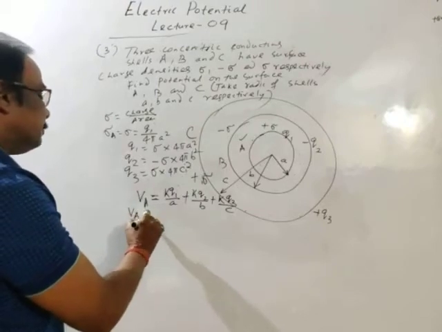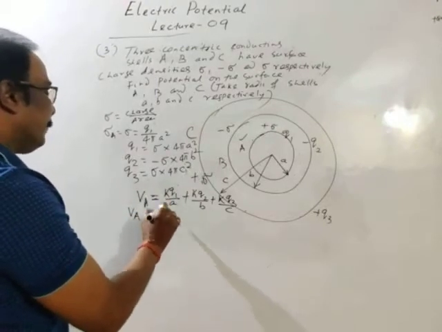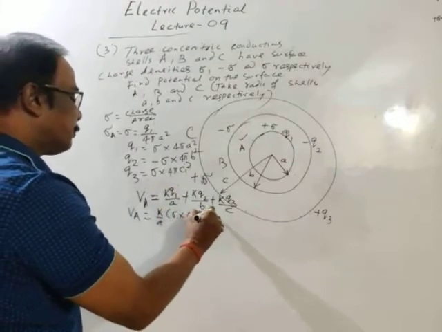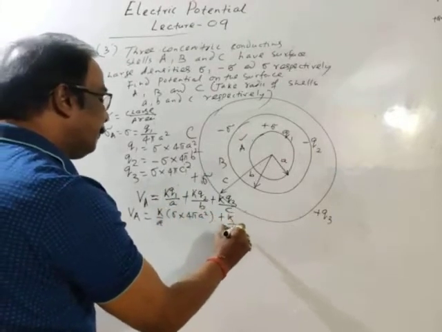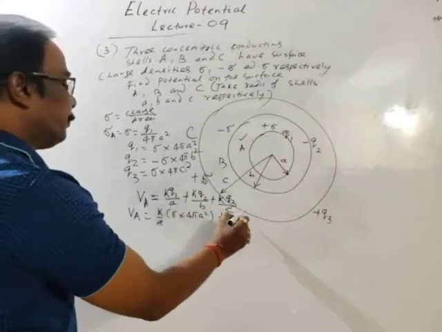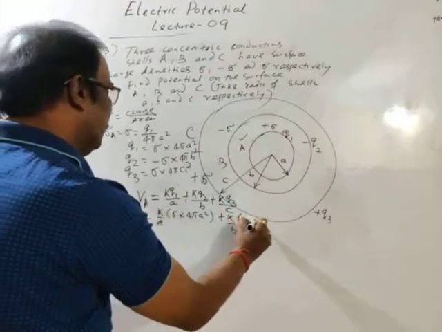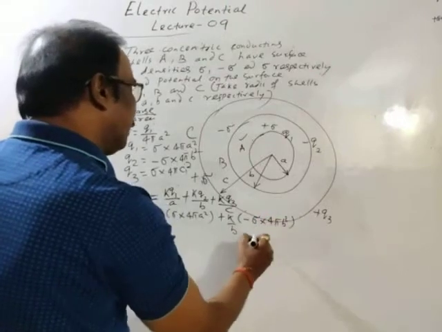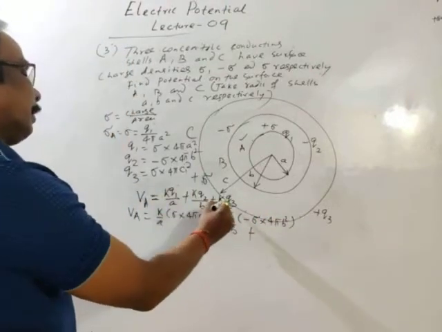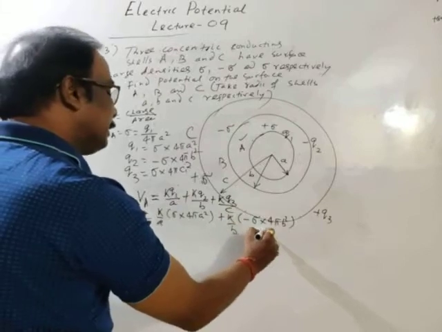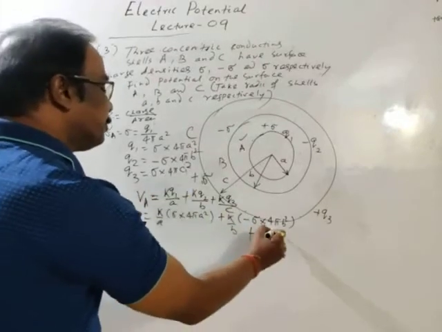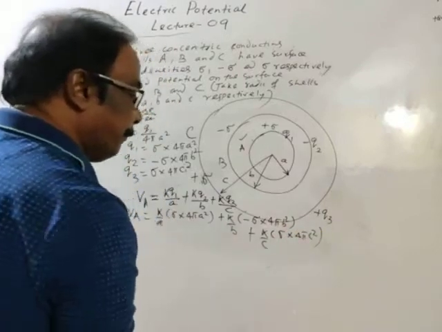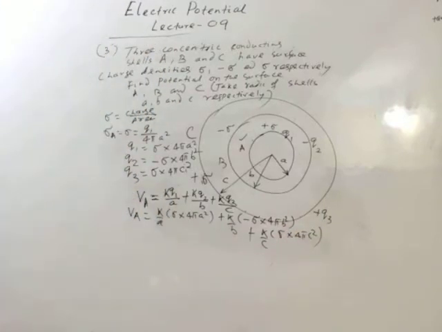So VA is K by A, Q1 is sigma into 4 pi A square, plus K by B, in place of Q2 we may write minus sigma into 4 pi B square. Similarly K Q3 by C, K by C, Q3 is sigma into 4 pi C square.